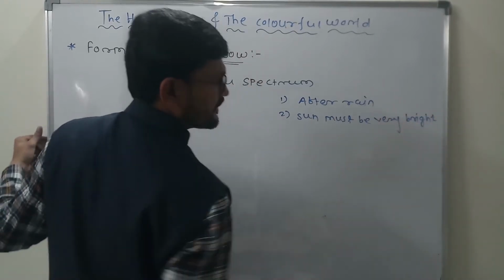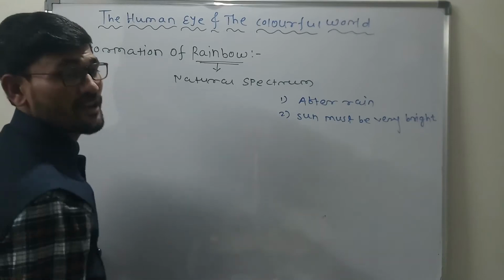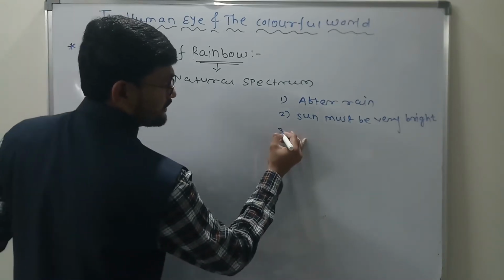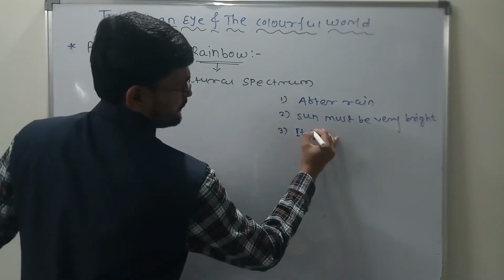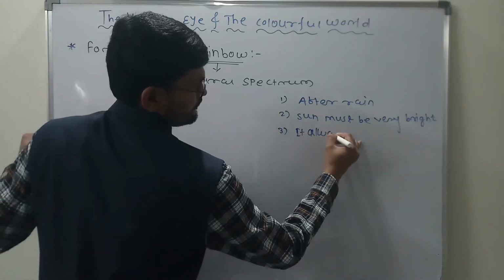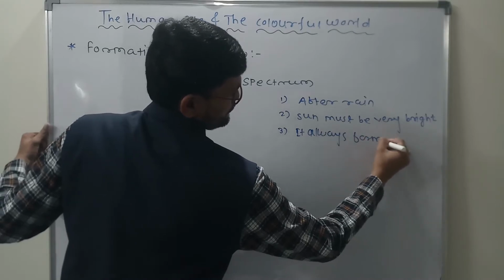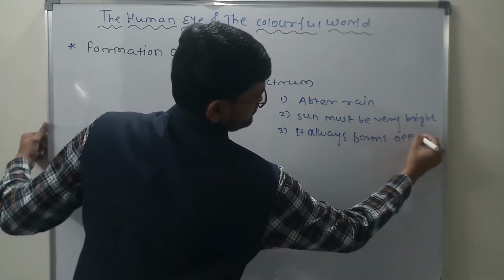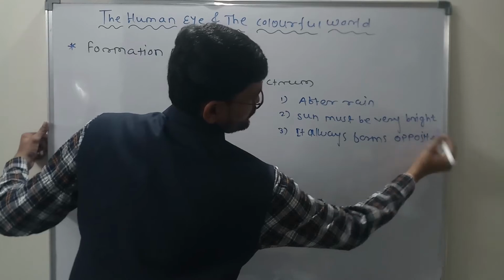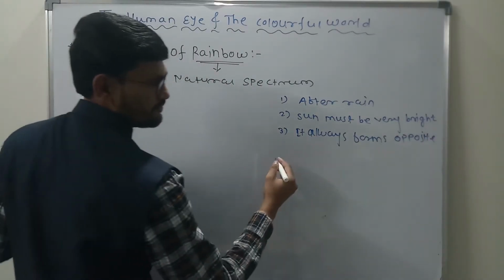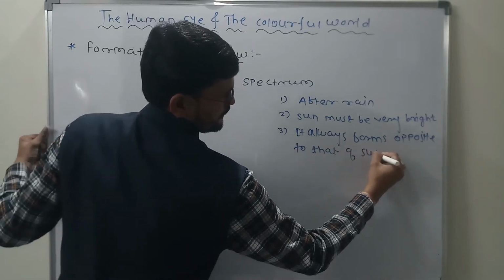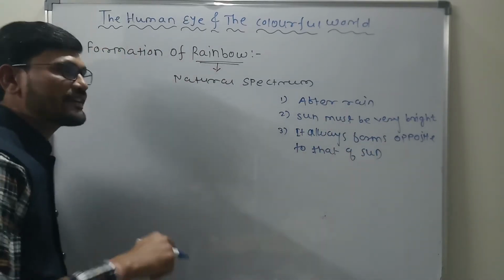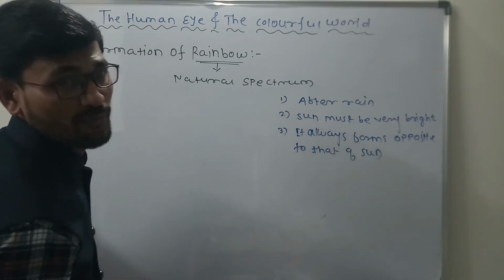And another one is that the rainbow is always formed opposite to the sun. So these are some of the important criteria we wanted to know about this rainbow.